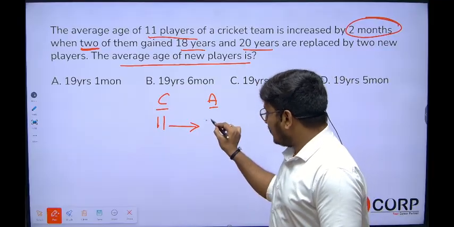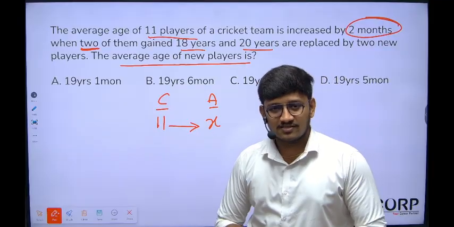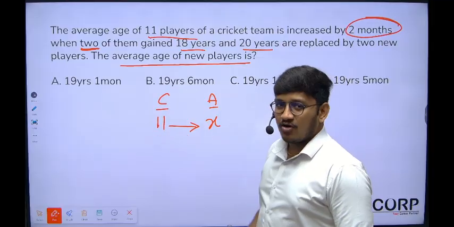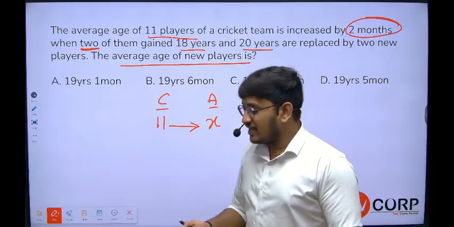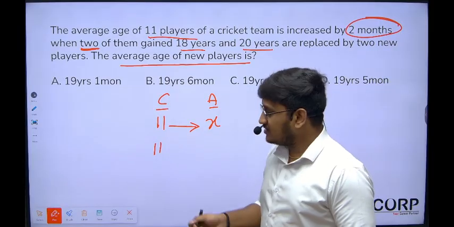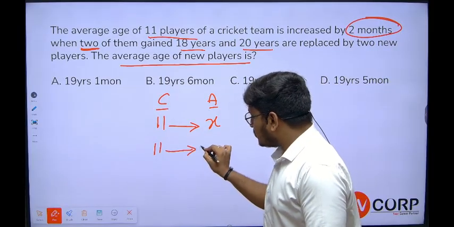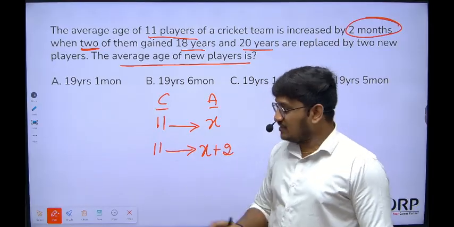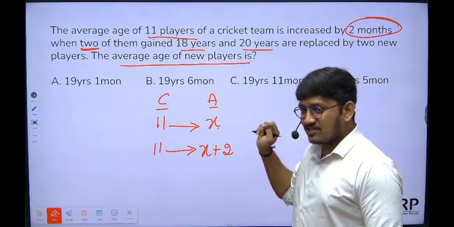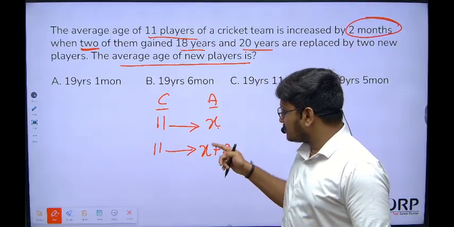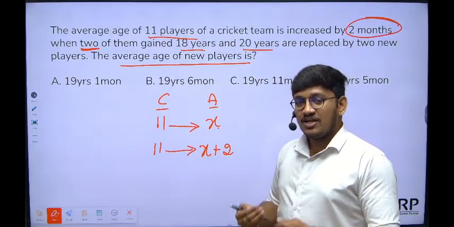So we don't know this average; I'm considering it as x. The 11 players' average is x months. Count will not change in replacement problems, we already discussed, right? So the new average is x plus 2 months, because when two persons get replaced, the average is increased by 2 months.